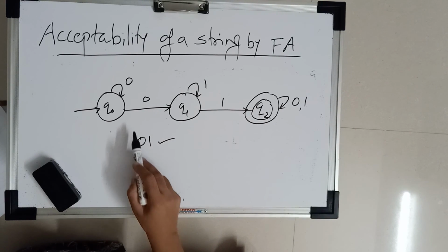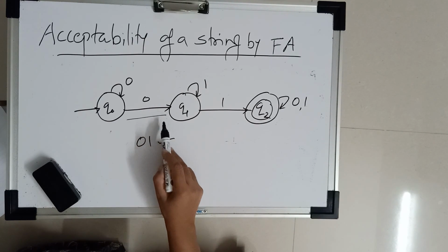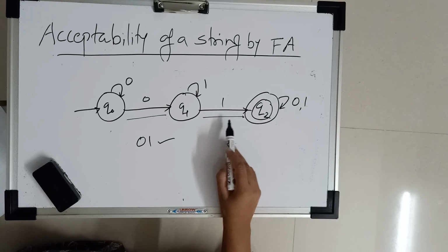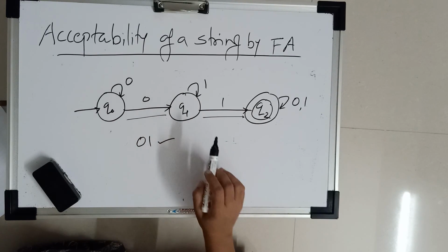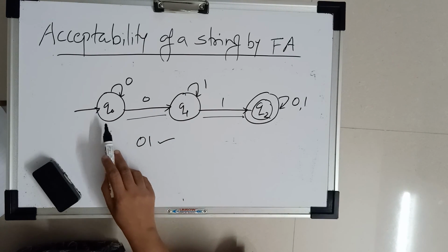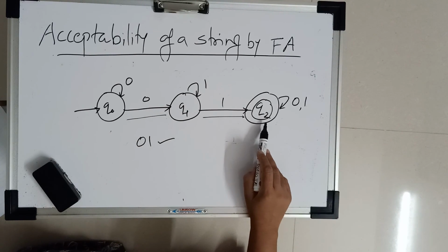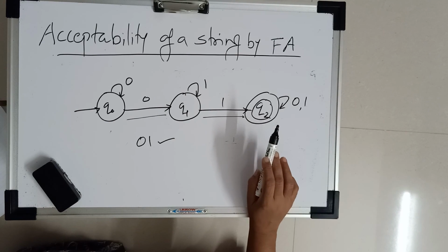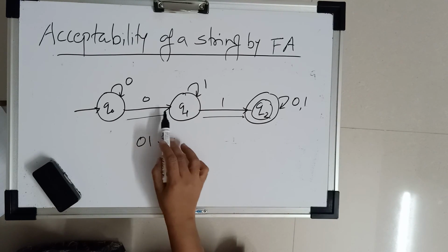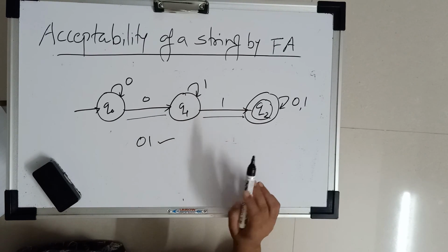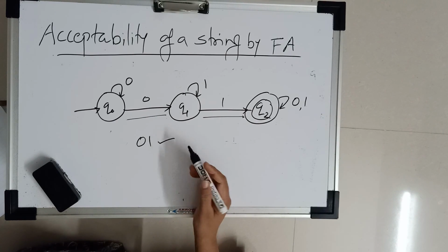For 0 we use this transition and for 1 we use this transition. No need to use the self loop transitions, because anyhow we have to use this path from initial to final state. So this string is accepted.